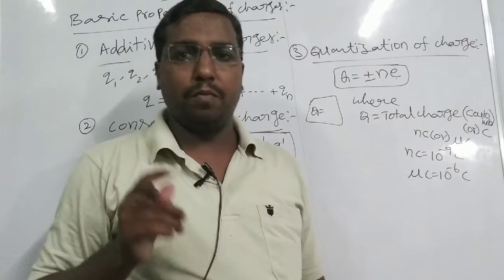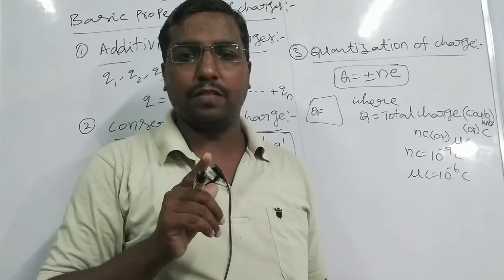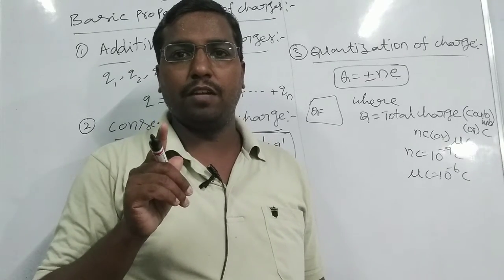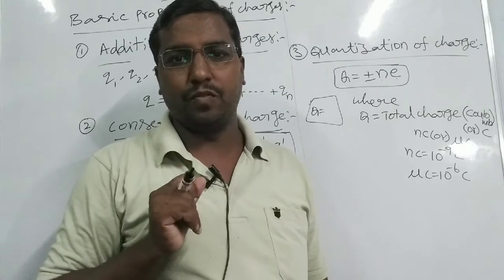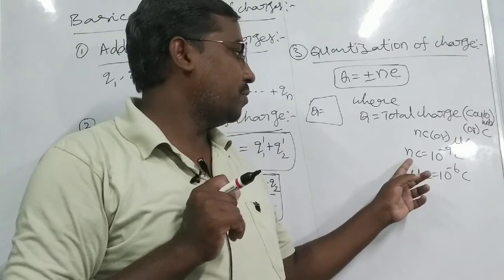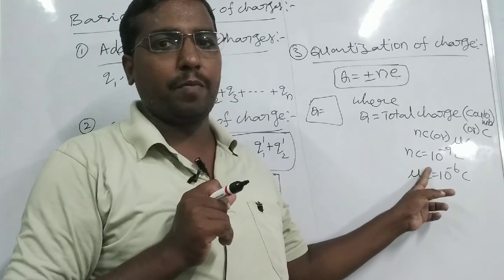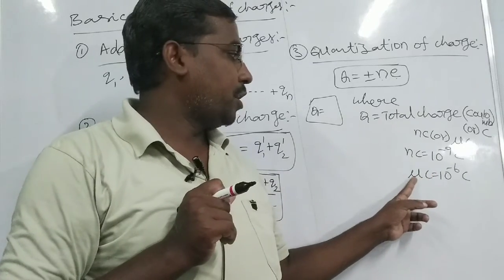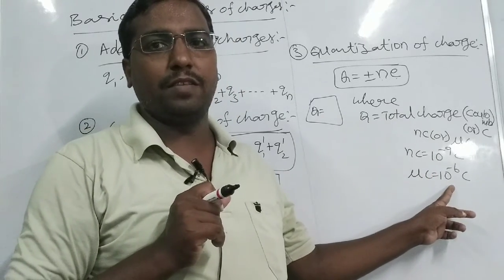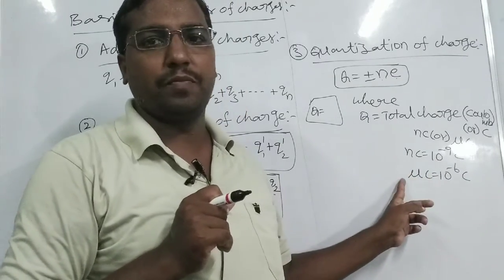If one coulomb of charge is transferred from one place to another, it takes a lot of years. That's why coulomb is a big unit and we take small units: nano coulomb, 10 power minus 9 coulomb, and micro coulomb, 10 power minus 6 coulomb. These are mainly used in problems.